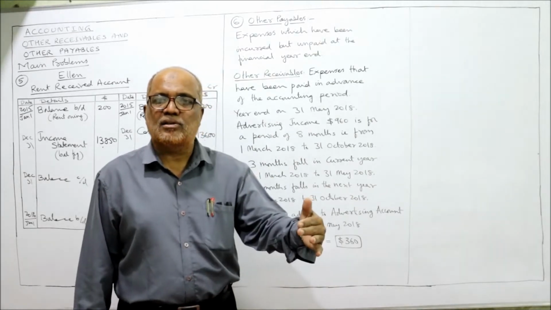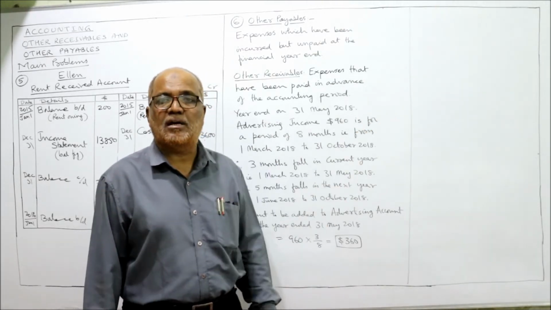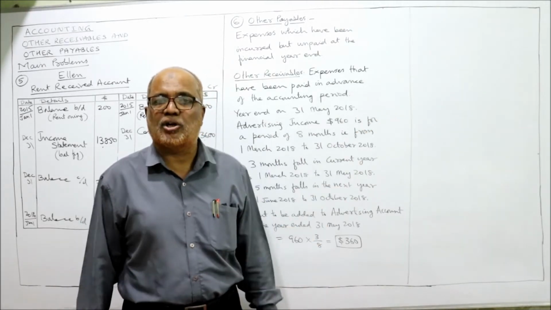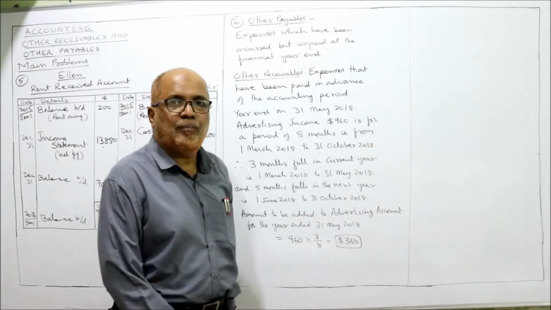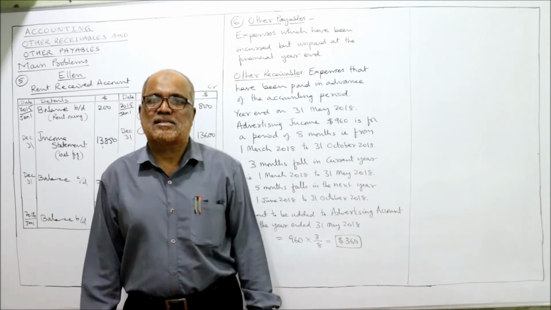Remaining $600 will be carried forward to the next year. It is not current year's expenditure. It is next year's expenditure. That's it. So this is the end of problem number 6.